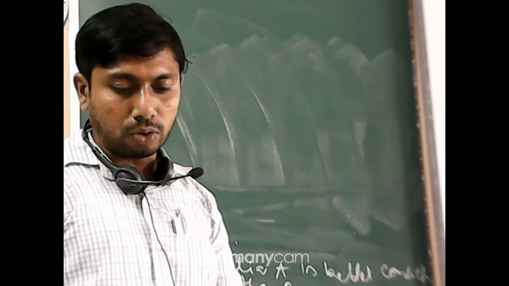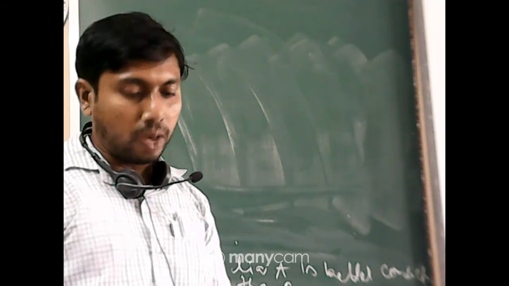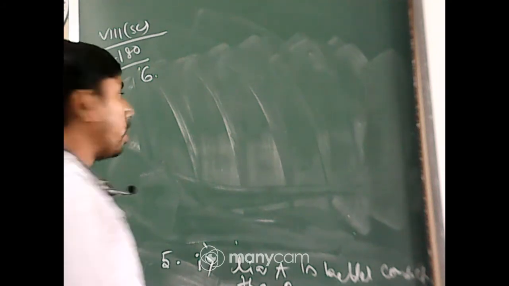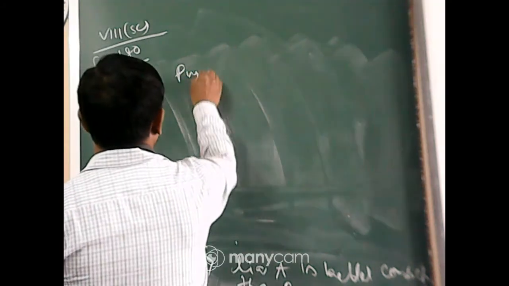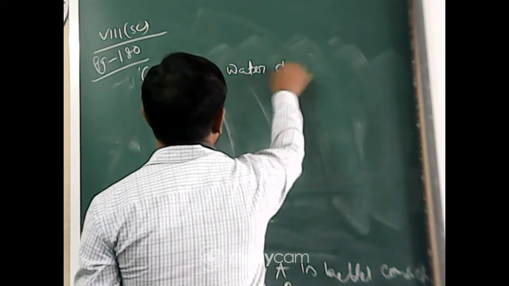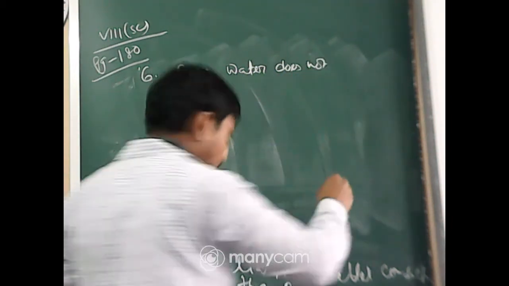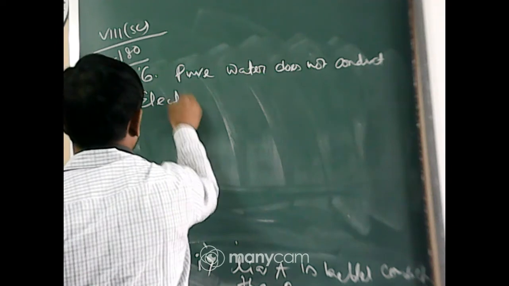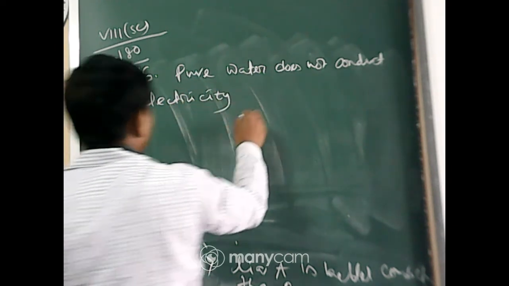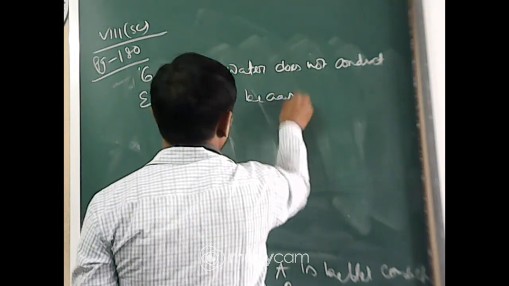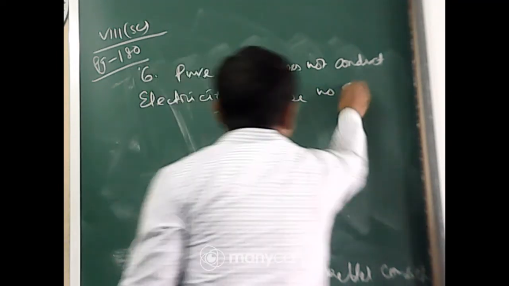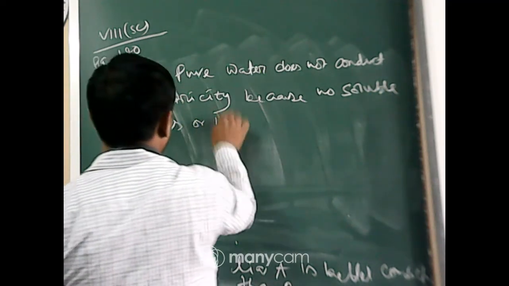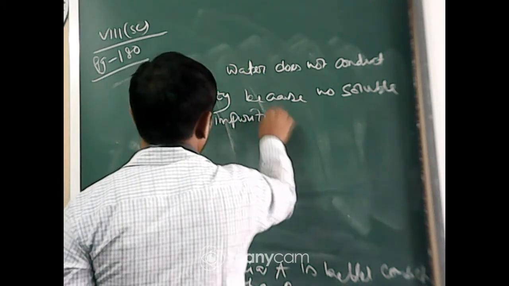Number 6, does pure water conduct electricity? Obviously no. Why? Because there are no soluble salts or impurities in it. So pure water does not conduct electricity because no soluble salts or impurities are there.